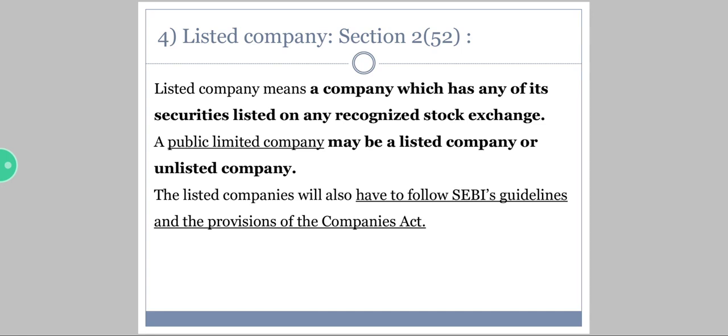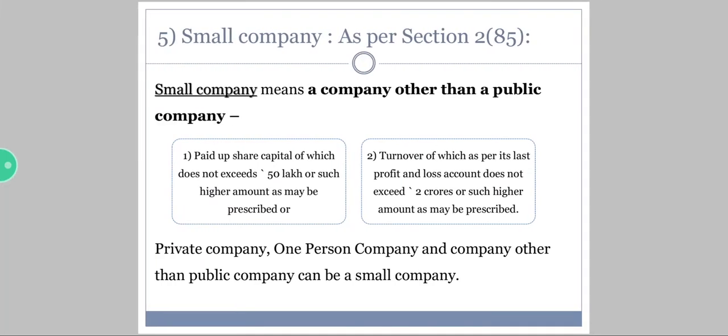Coming to the fifth one is small company. See, small company means a company other than public company. Public company is a huge company with a minimum number of membership as 7 and maximum is unlimited. Okay, so now apart from these, there are other two conditions.